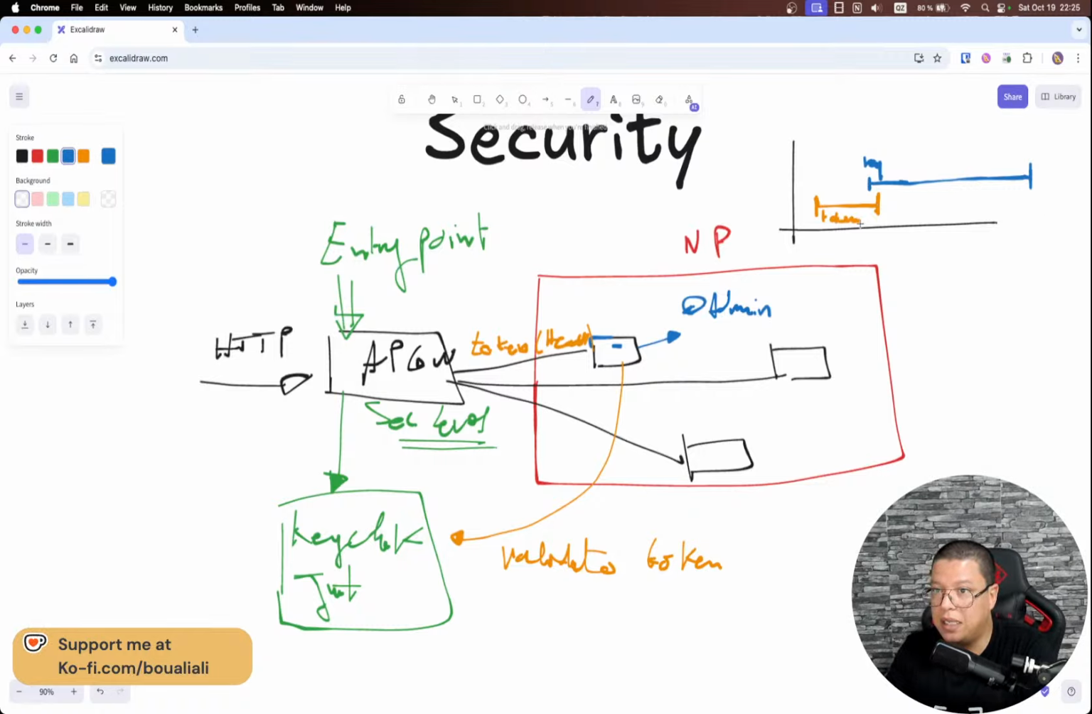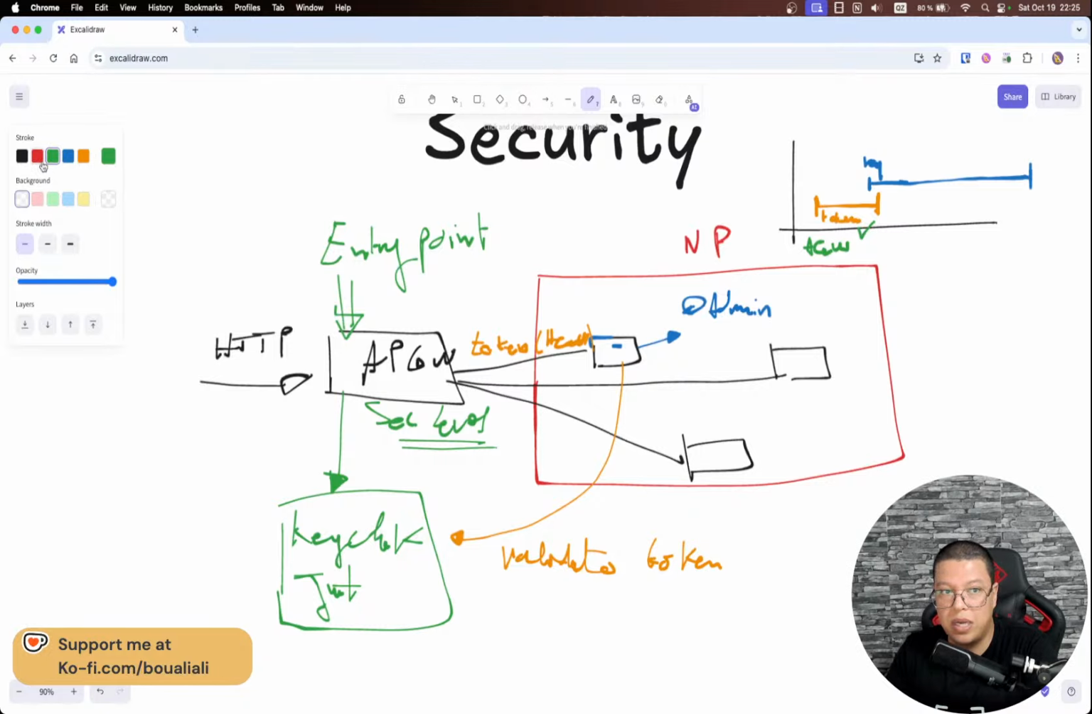All right, so here on the API gateway level, the token is valid. It is valid because the request started here and the token expiry date is here. So the token is valid, so I send it through the different microservices.